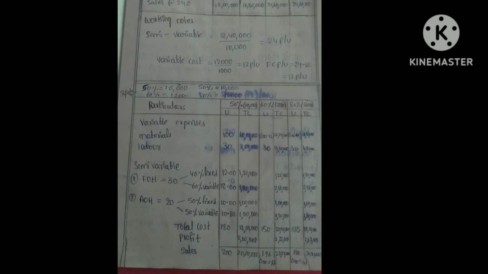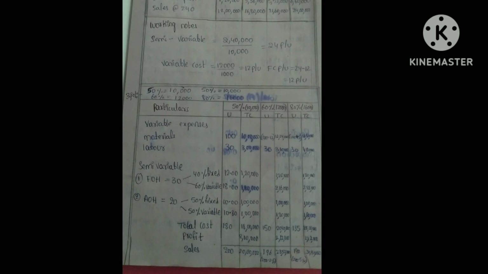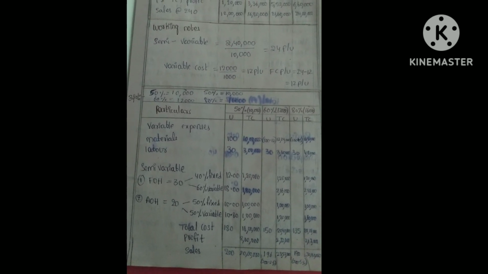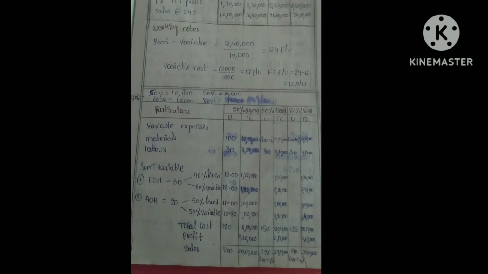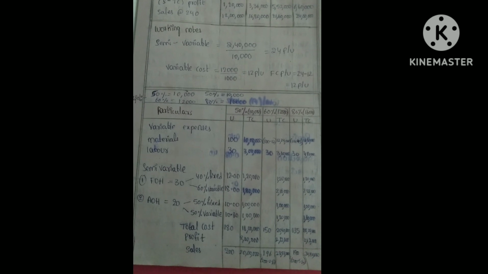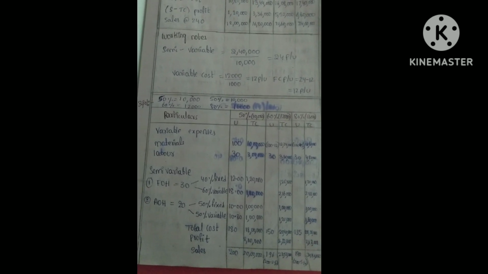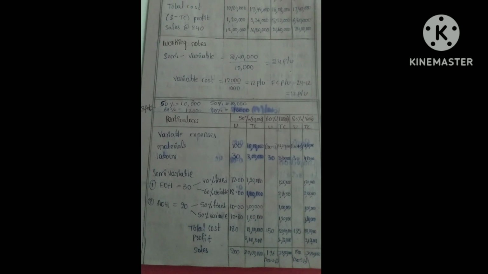So for 50% it is 10,000. For 60% we have to cross multiply: 60 into 10,000 divided by 50. So we will get 12,000, and 80 into 10,000 divided by 50, we will get 16,000. Now draw the pro forma same as the first problem. First calculate the variable expenses, that is materials and labor. Given materials per unit is 100 and labor is 30. So calculate it with 50%, that is 10,000, we will get the total cost.